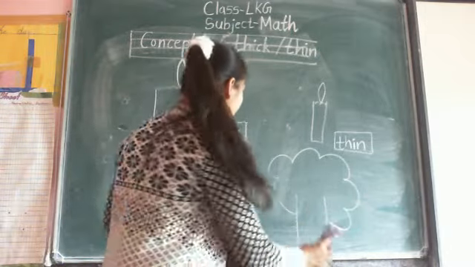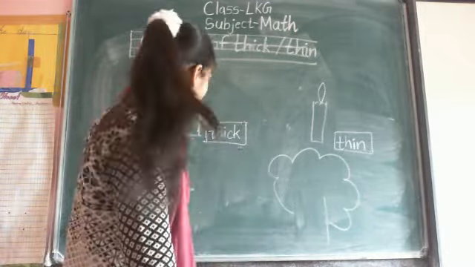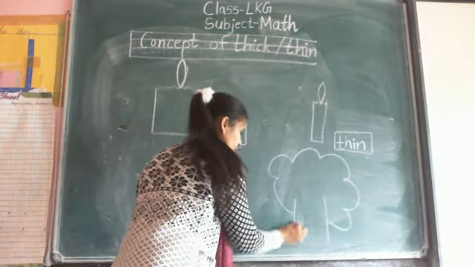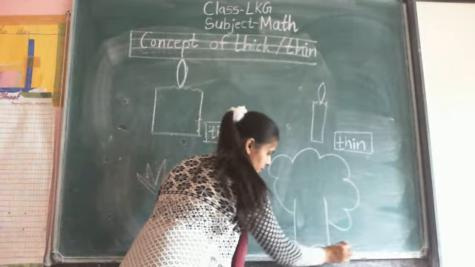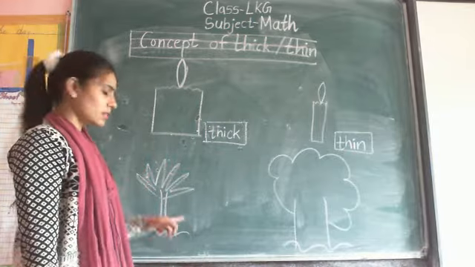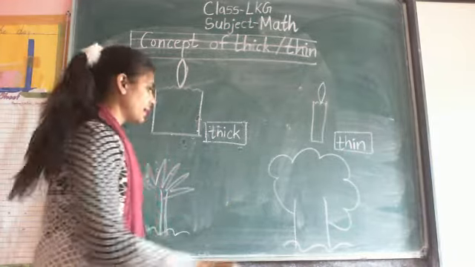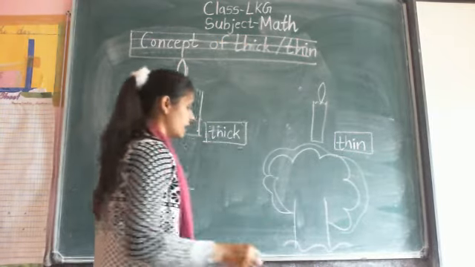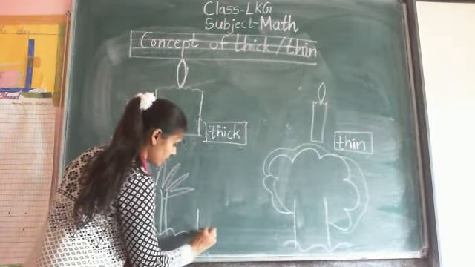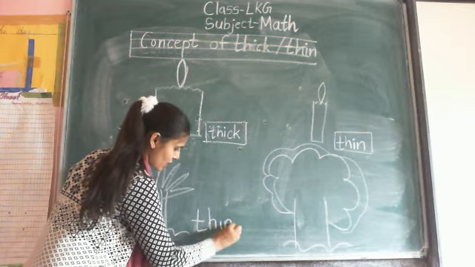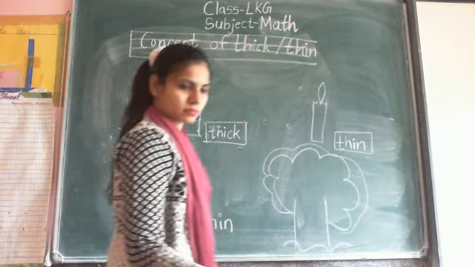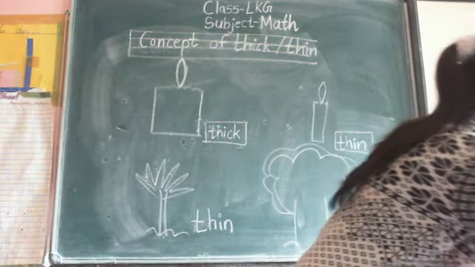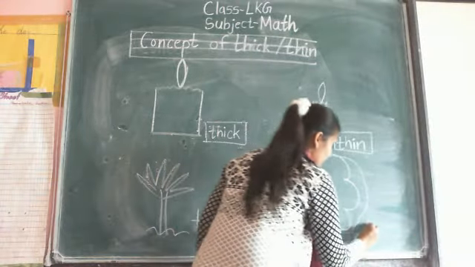Now both the trees. It is a tree and it is also a tree. Yes, this is a tree and this is also a tree. Now which one is thick and which one is thin? Yes, this one is thin. So thin. And next is thick.